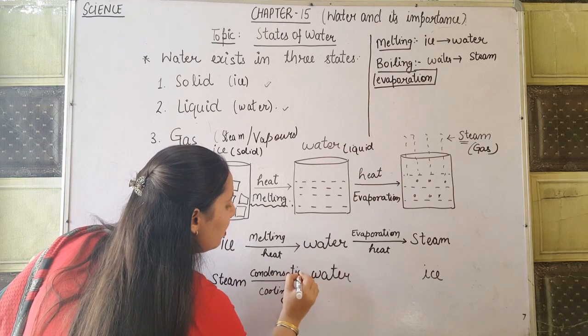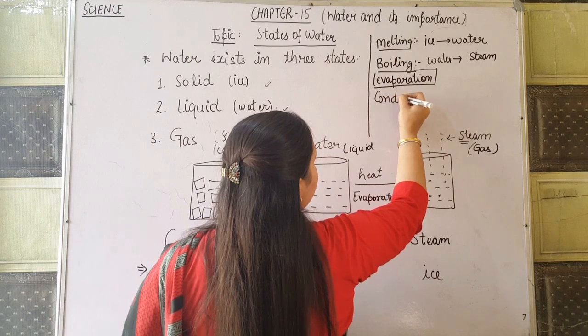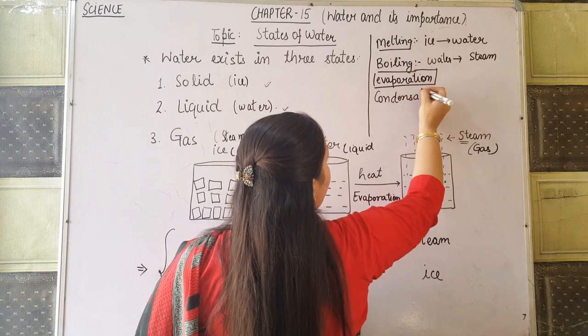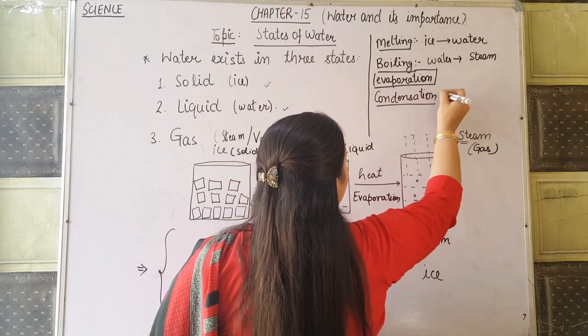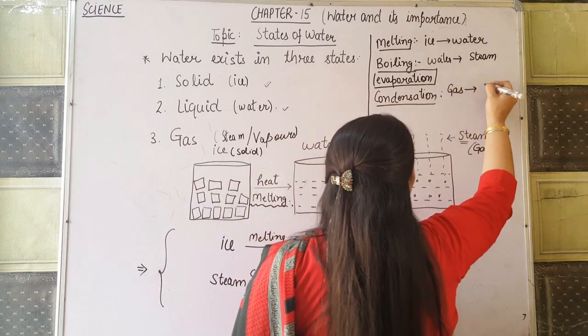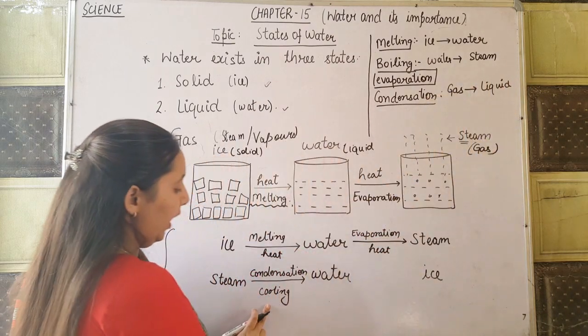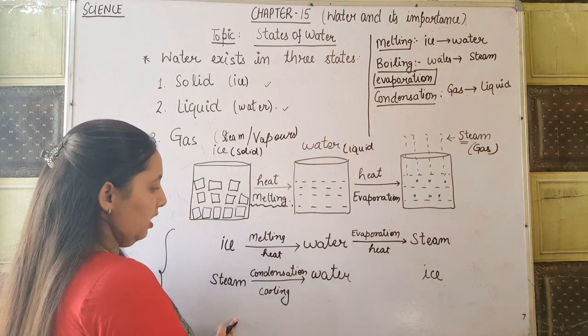So here I am writing what condensation is. When gas changes into liquid by cooling, it is known as condensation.